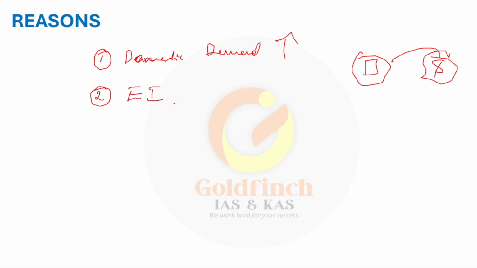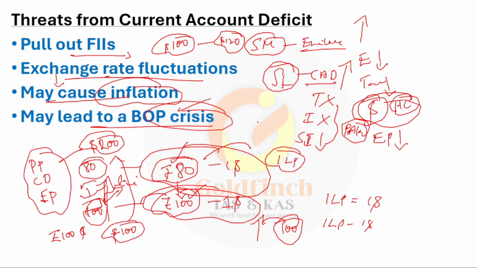And the second reason, our biggest reason, is energy import. That is crude oil. India is importing more because of energy. You know that the trade deficit, if you take it in US dollars, was $192 billion in 2021-22. That is particularly the mercantile deficit that we have seen earlier here.